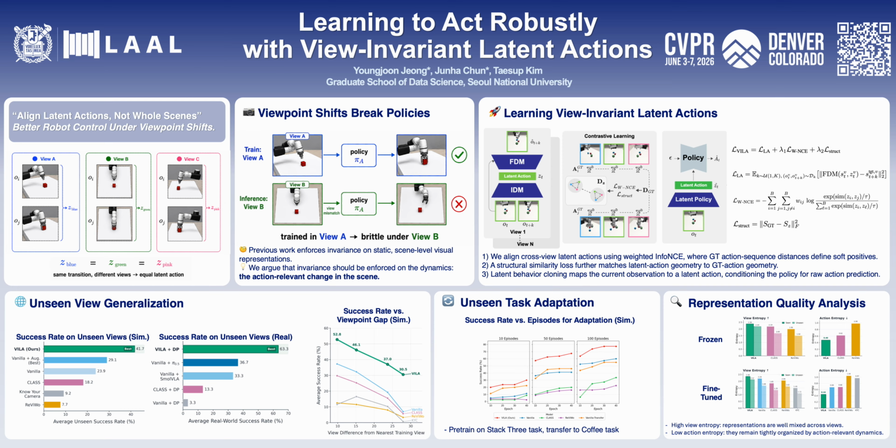To summarize, Villa learns view-invariant latent actions by aligning dynamics across camera views with action-guided supervision. Across simulation and real-world experiments, this improves unseen view generalization, outperforms VLA baselines under camera shifts, and enables better task adaptation.